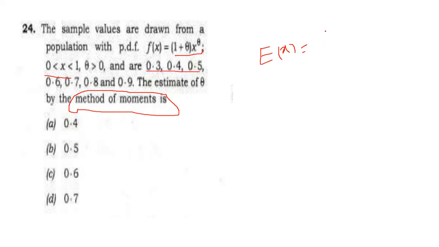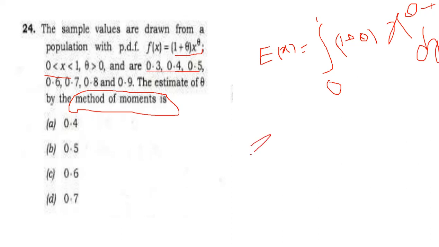So here we integrate from 0 to 1, 1 plus theta is a constant, 1 plus theta, and x power theta plus 1 here, multiplied by dx.